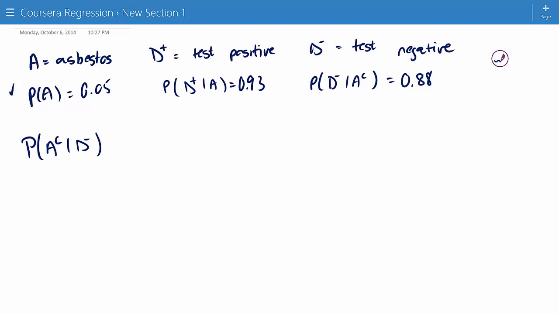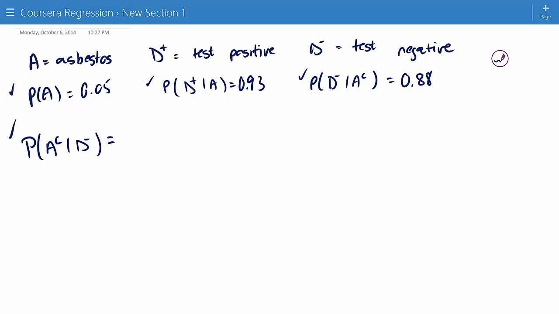The sensitivity of the test, which is the probability of a positive test given that the house has asbestos, is 93%. The specificity is the probability that the test is negative given that the house does not have asbestos, and that's 88%. And we want the probability that our house does not have asbestos given that we had a negative test. That's what we'll be interested in.